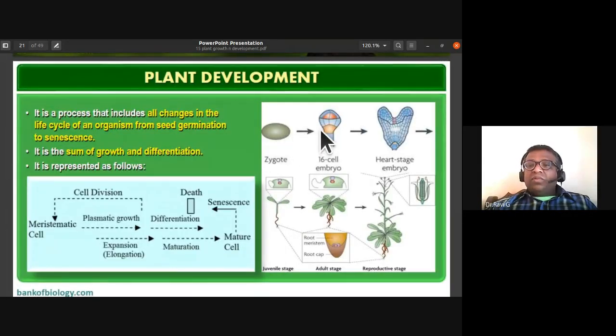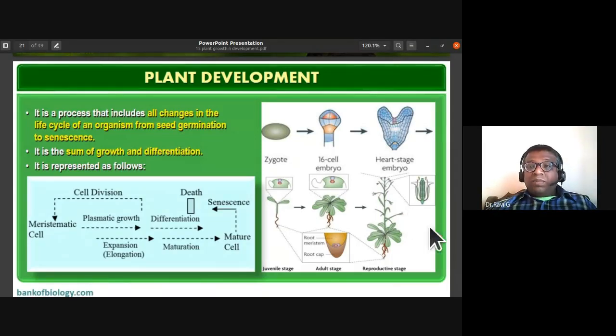Even here, the zygote undergoes divisions to form a 16-celled embryo and then a heart-shaped embryo. When the seeds germinate, they form the cotyledons. Then the leaves develop. They go from the juvenile stage to the adult stage to the reproductive stage. This life cycle of an organism from seed germination to senescence, aging, we call development.